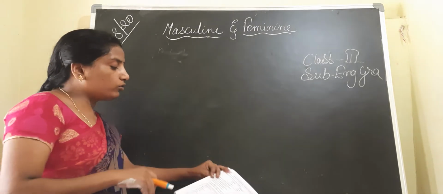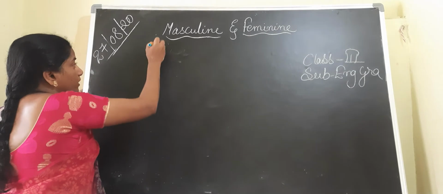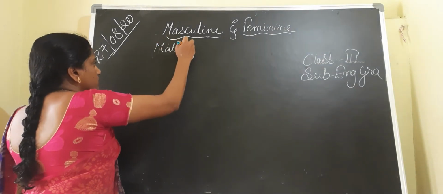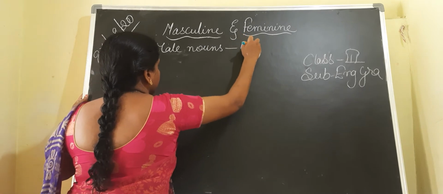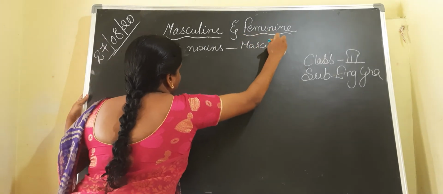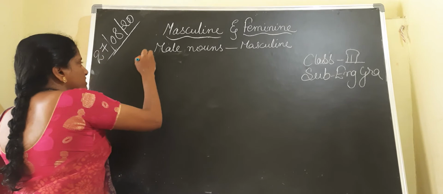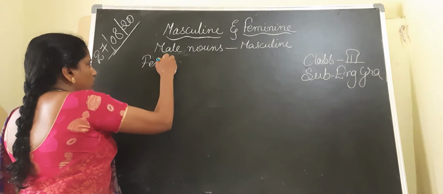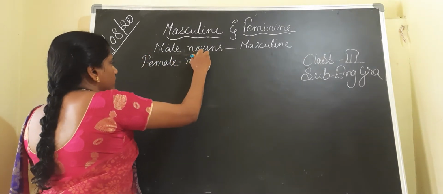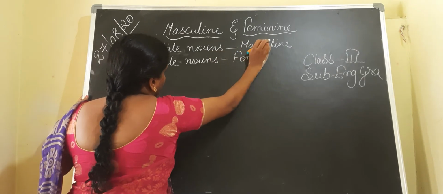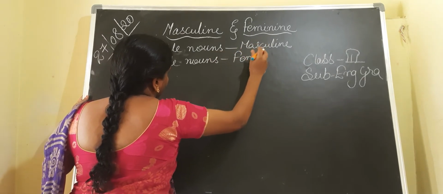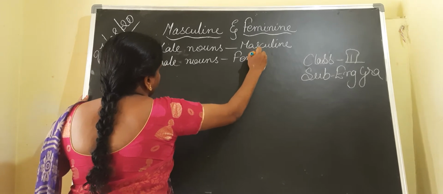All the male nouns are known as masculine, and all the female nouns are known as feminine. Okay.